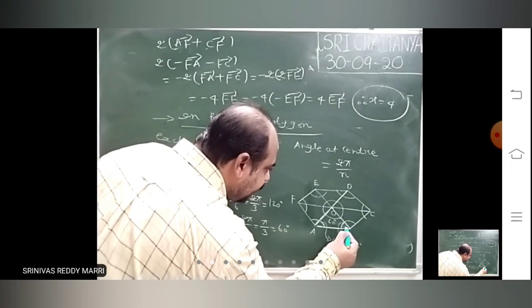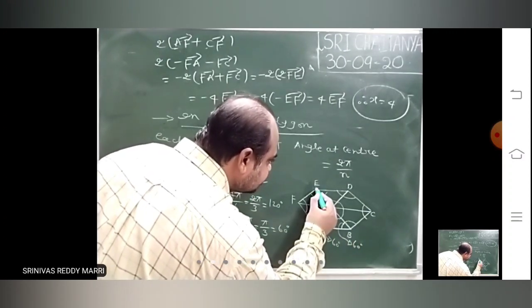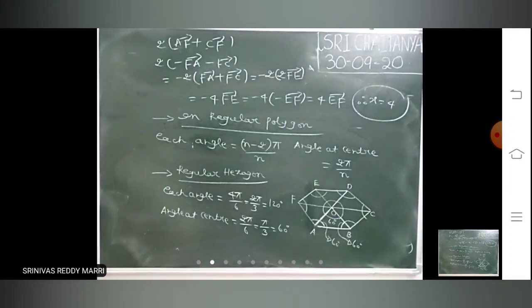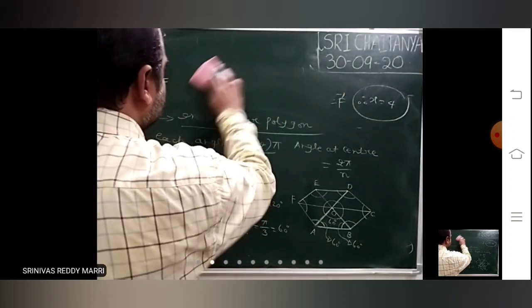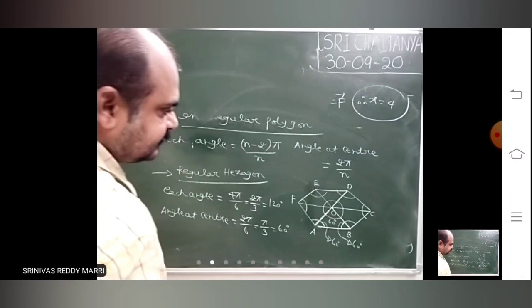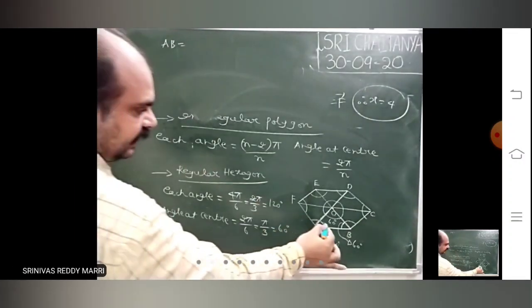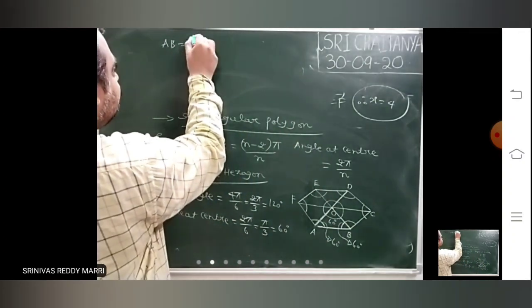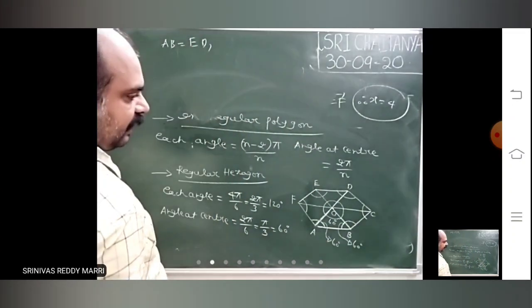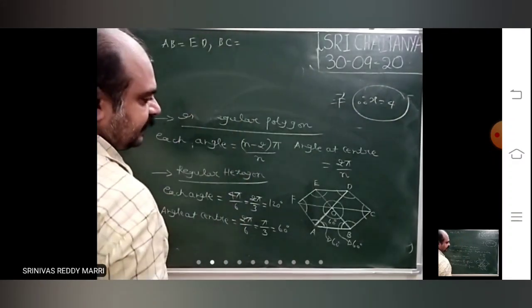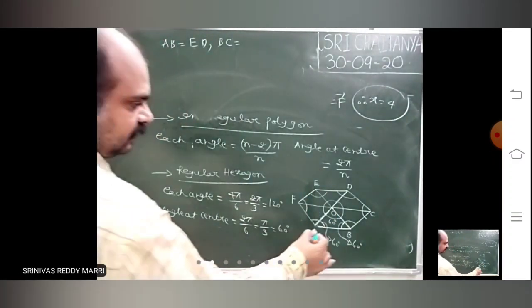Look at it: opposite sides will be equal. In the hexagon, opposite sides are there. I will write: AB will be equal to ED, and parallel also.